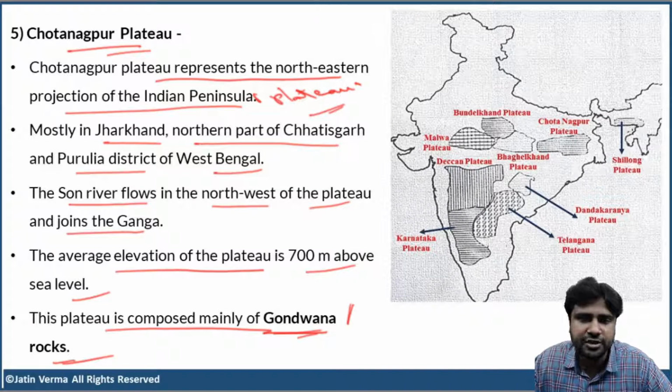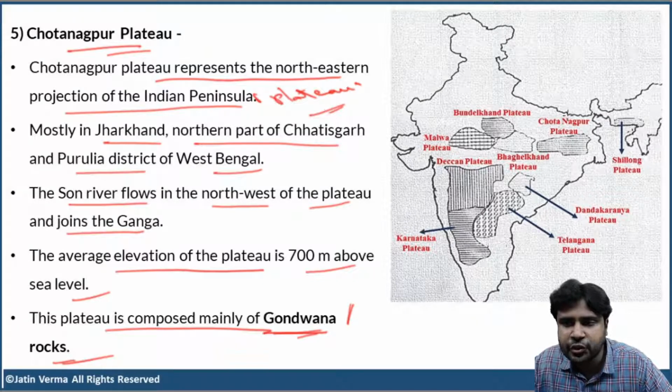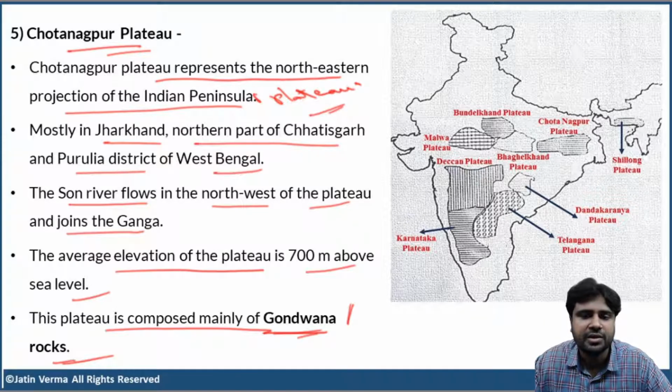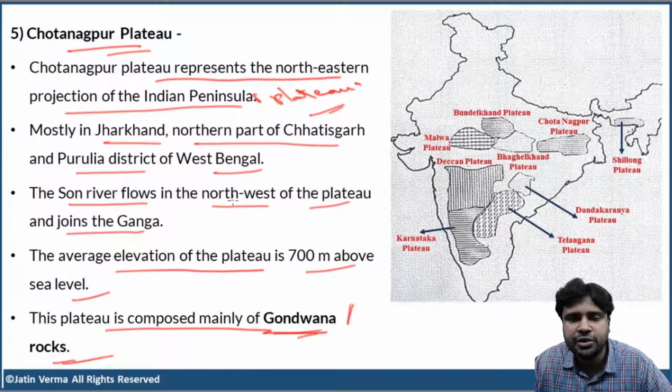Before that, did you understand the location and extent of Chota Nagpur Plateau? First, you can consider Chota Nagpur Plateau as the northeastern projection of the Indian Peninsular Plateau. It is mostly in Jharkhand, and the northern part of Chhattisgarh is also covered in this plateau, and some parts of West Bengal. Son River flows in the northwest of the plateau and joins the Ganga.